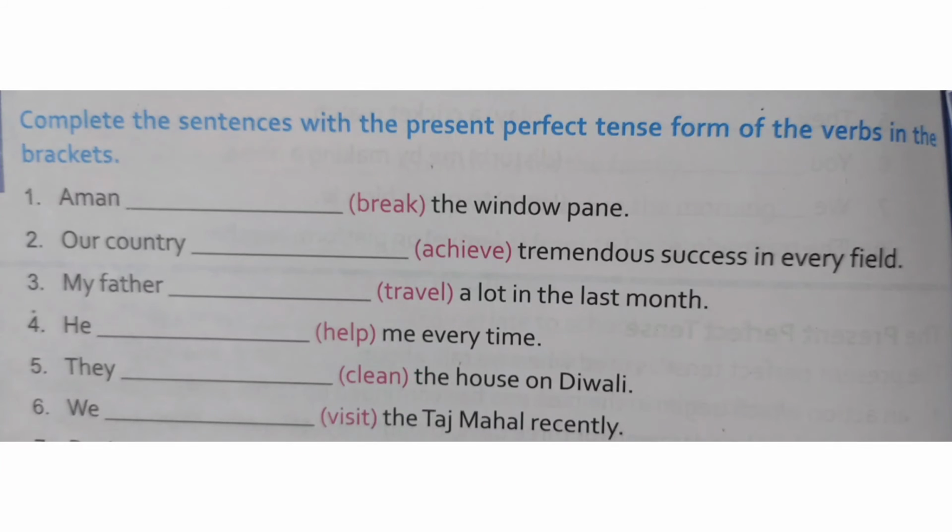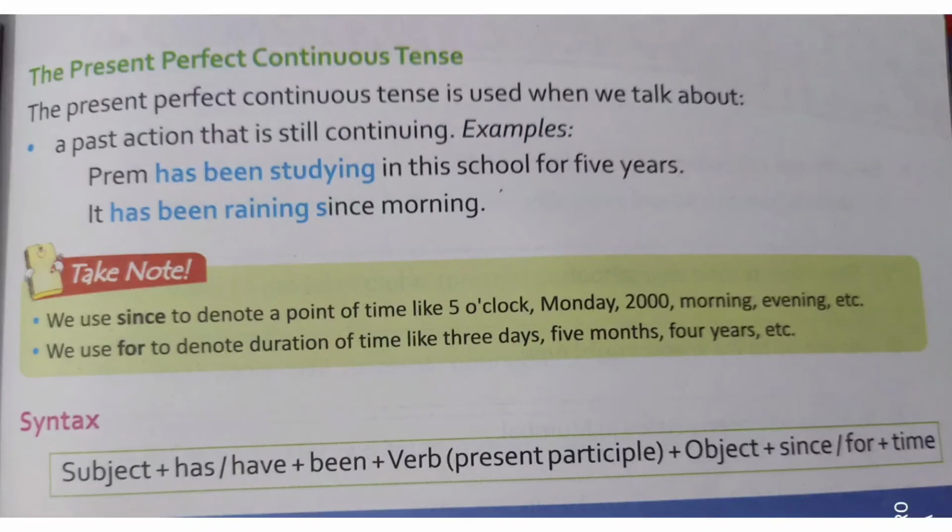Now the next, the present perfect continuous tense. The present perfect continuous tense is used when we talk about a past action that is still continuing. For example, Prem has been studying in this school for 5 years. It has been raining since morning. The sentence structure for present perfect continuous tense is subject plus has or have plus been plus verb plus ing